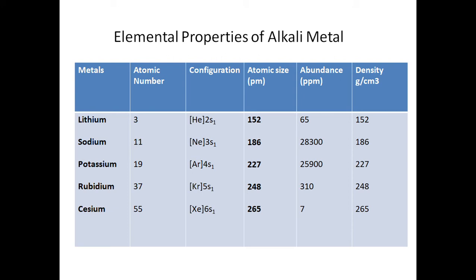Then we see the variation in their atomic size, which constantly increases from lithium to cesium.